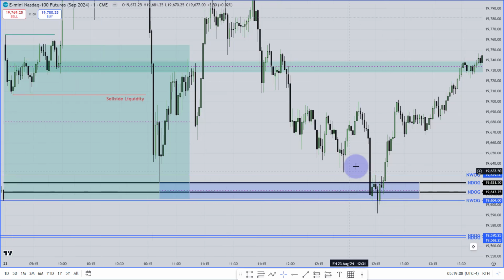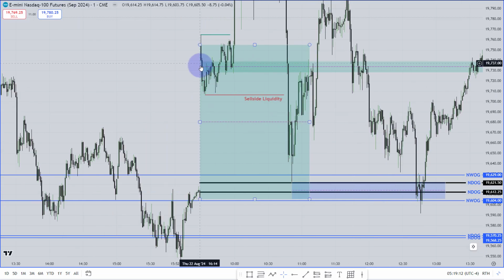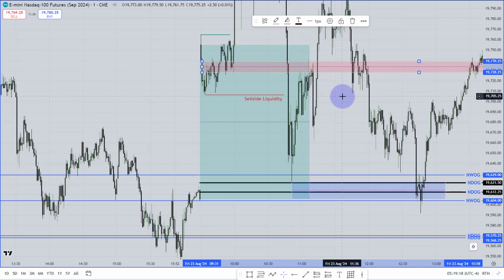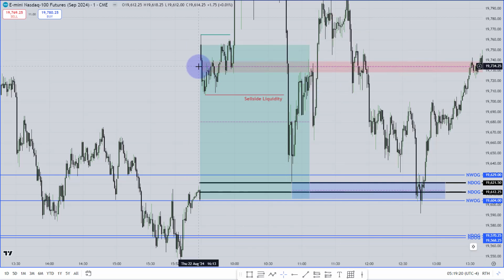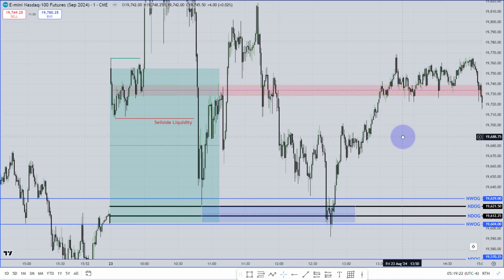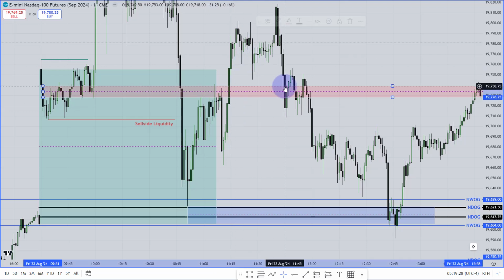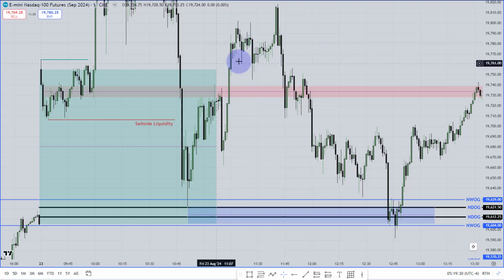Okay, when it closed this area perfectly, how did it close? Remember this 9:30 open first fair value gap? Let me change the color actually so that you can see it clearly. This is the first fair value gap after 9:30. So here market went through this first fair value gap. When it is going higher, are you willing to take a sell? Buy? No, you are not going to be willing to take a buy.